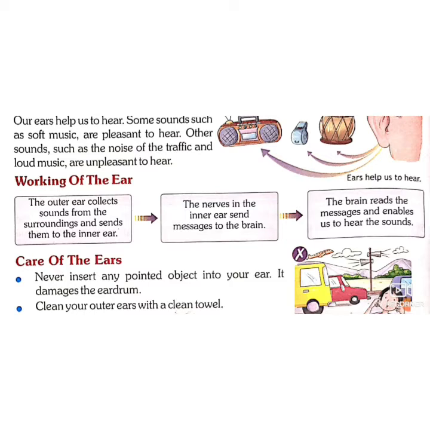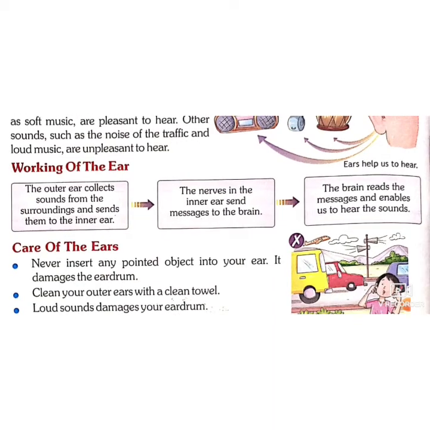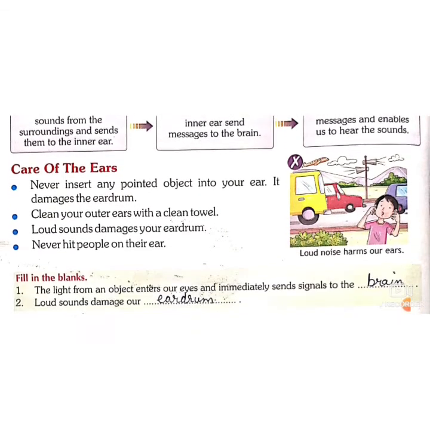So the nerves in the inner ear send a message to the brain, and the brain reads the message and enables us to hear the sound, and then we can recognize that it is the chirping of birds, or loud music and whatever.